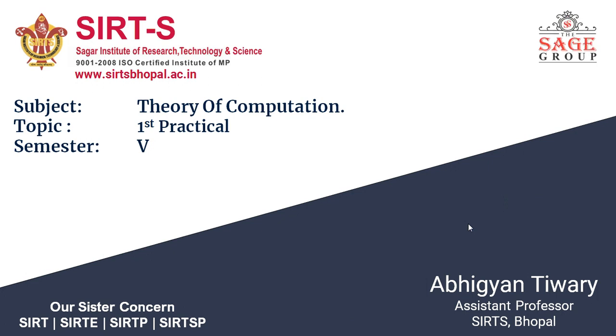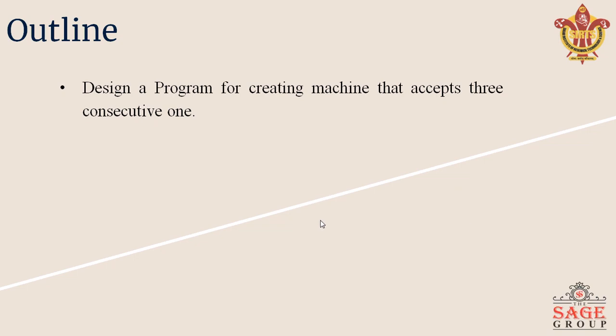Today we are going to see our first practical in theory of computation. The first practical is to design a program for creating a machine that accepts 3 consecutive 1s. Before we start writing our first program, we'll see the DFA for the problem statement, and by seeing that DFA we are going to write our program.